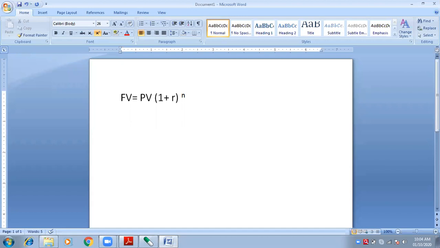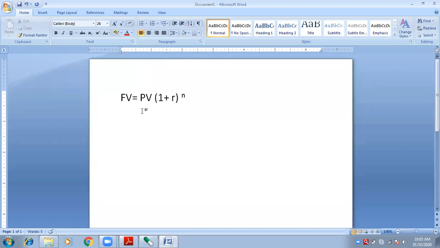Now let me explain to you the logic of the construction of the formula. Suppose you want 5 lakh rupees in the future, but you don't have it today. You have just 3 lakh rupees. Present value is just 3 lakh rupees. Now you want to increase the amount from 3 to 5. You want to increase the future value.